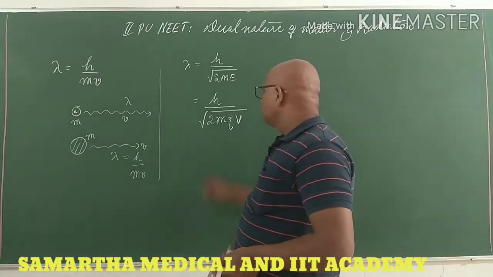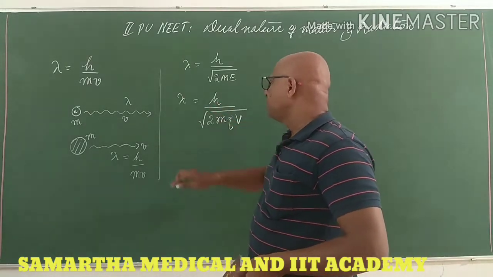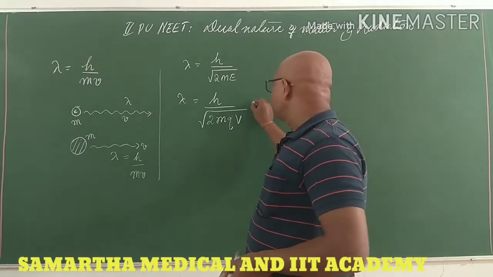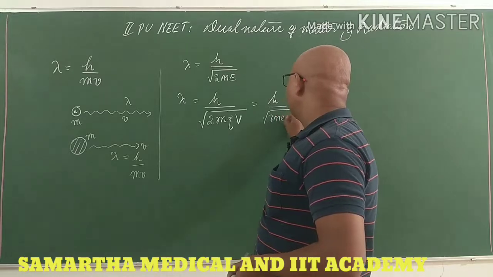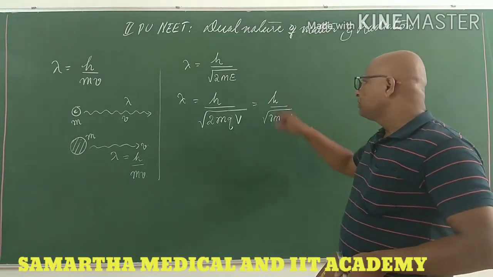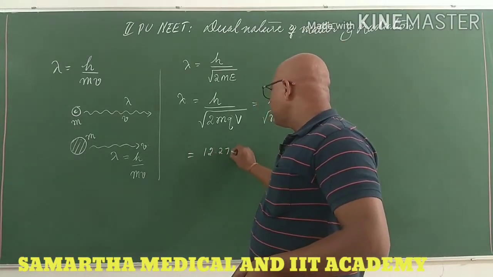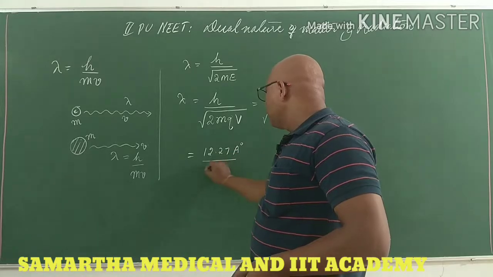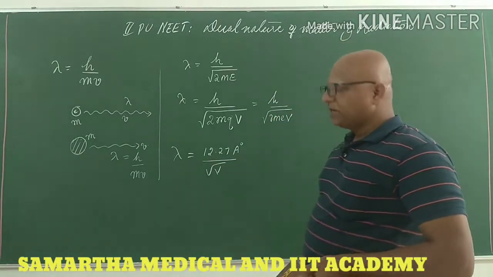So h by root of 2mqV is another formula. For an electron, this becomes simply h by root of 2meV, because the charge, mass and h are all known. That comes out to be 12.27 angstrom divided by root of V. So this is the formula we have obtained.